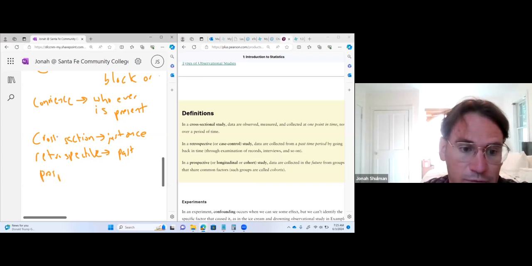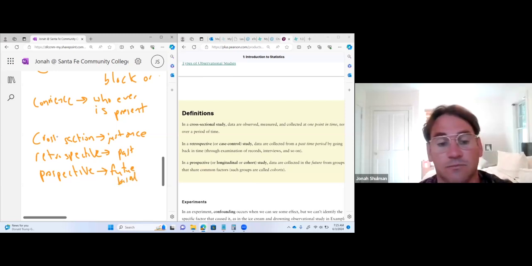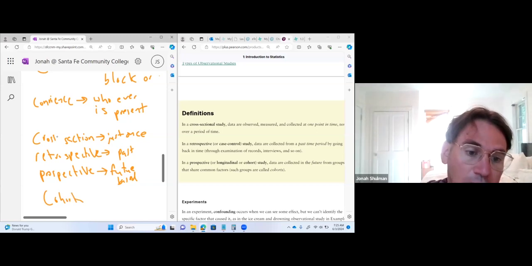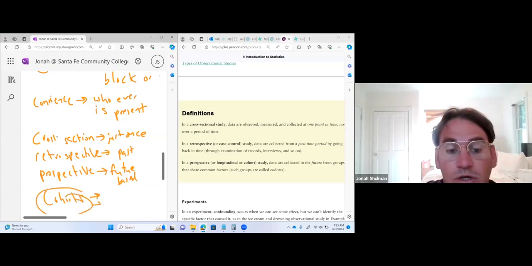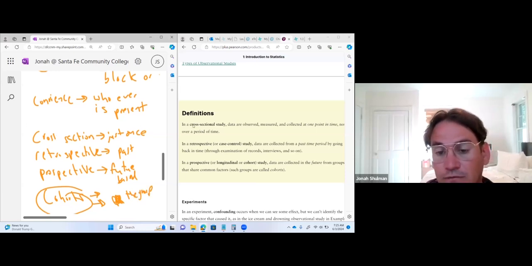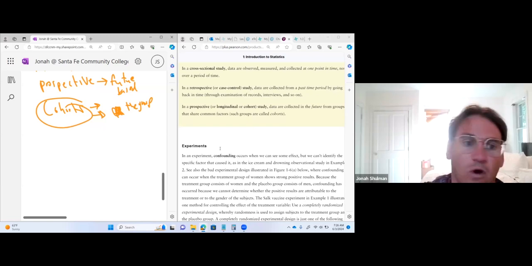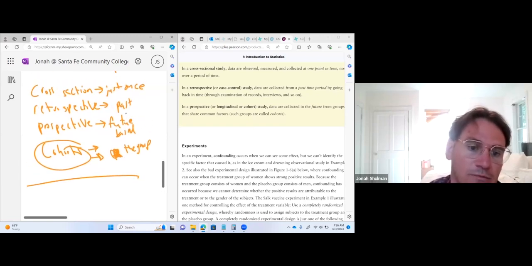And prospective is future-based. This big word, cohorts, is used a lot for prospective studies. In the future, you're going to expect these behaviors to happen. The cohort is the group that you're looking at. There are confounding variables that we have to identify for experiments, which is great. There are other factors that could be at play that we don't know about that could mess with results. All of this is observational.